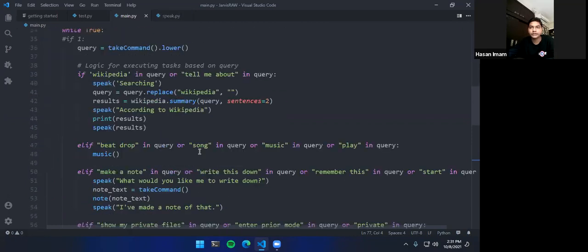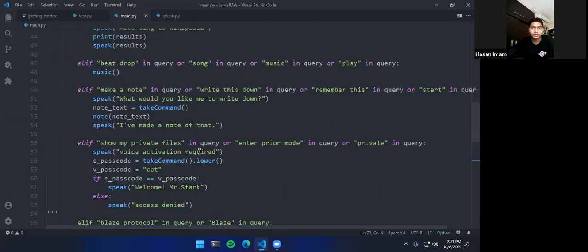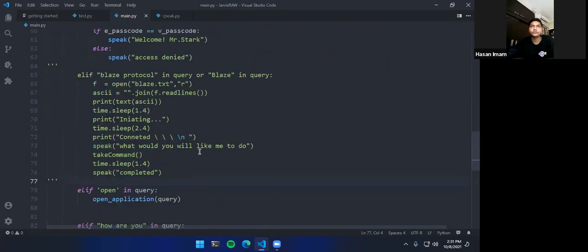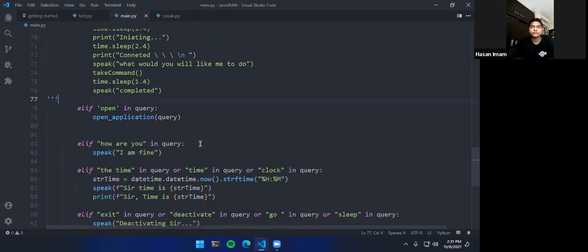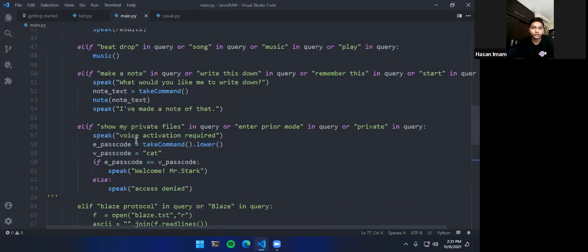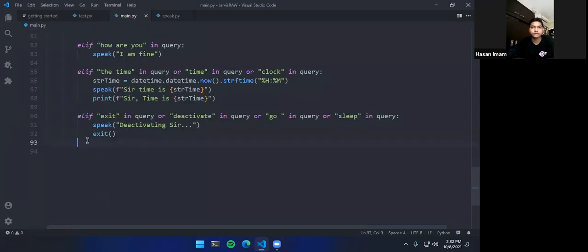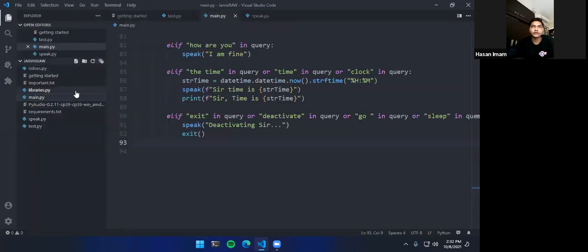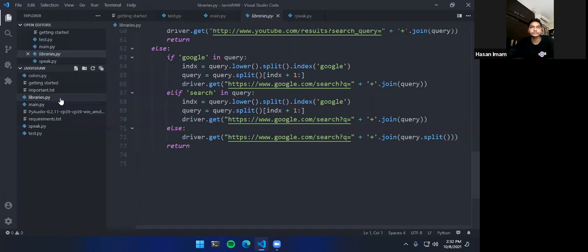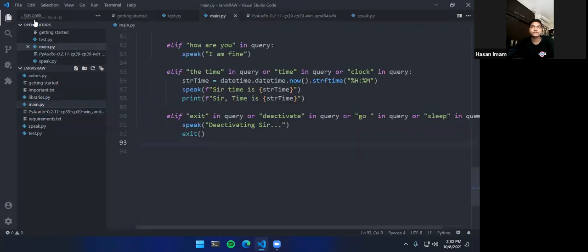You will be getting the full code, and I have given the link to the full code in the description. If you want to check the length of the code, it's not so long, I guess. It's 93 lines here, and then we have different files, so it's hard to say how big the code is.